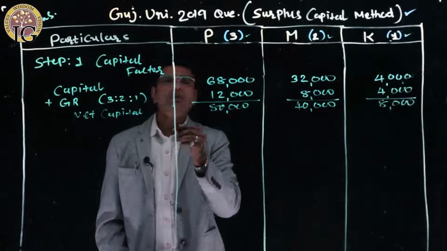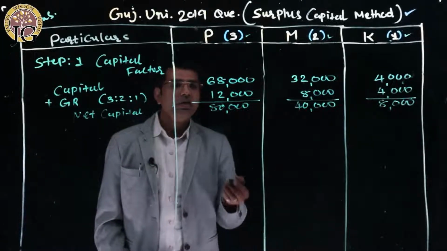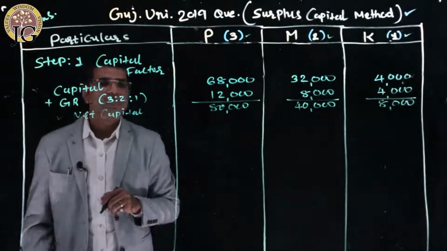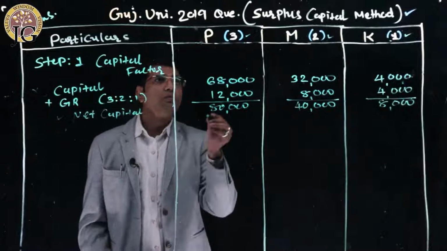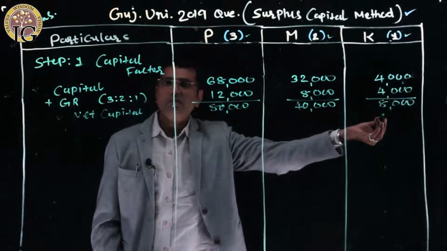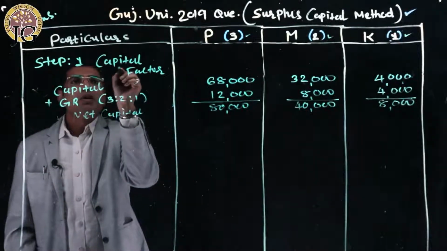Now, whatever remaining calculations are made in the sum are to be made on the basis of net capital and not the capital. Partners are liable to receive 80,000 rupees, 40,000 and 8,000, that means net capital. Now, step number 1, capital factor.